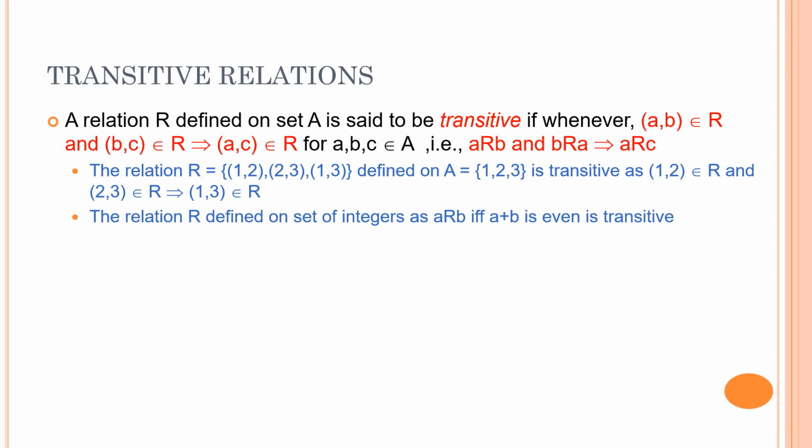So let us take the first case. a is even and b is even. Now let us take another pair (b, c) and their sum is also even. We have already said that b is even. That means an even number added to another even number will be an even number. So a is even, b is even and c is even. So obviously a plus c, both being even numbers, will also give me an even number.